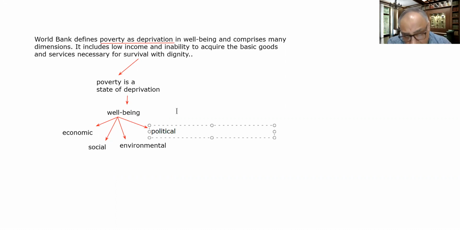Like I have discussed many days before in our class, in the Arab world, in Saudi Arabia and countries like these, the women were given the right to vote in the 21st century only. Before that, the women of those countries were not enjoying the right to vote. So they were deprived politically. Their political rights were not there.